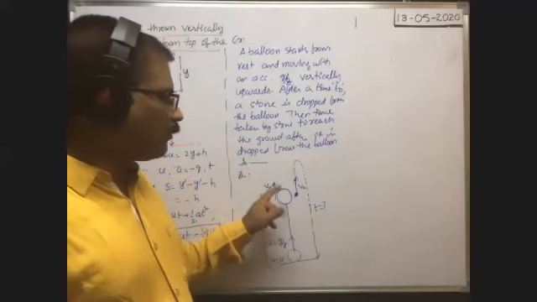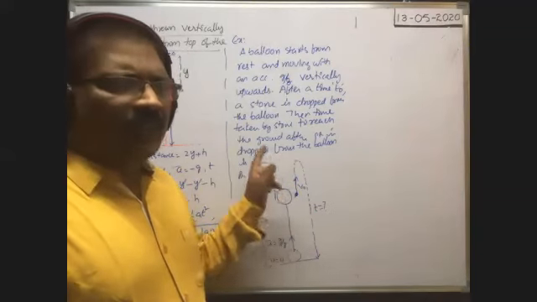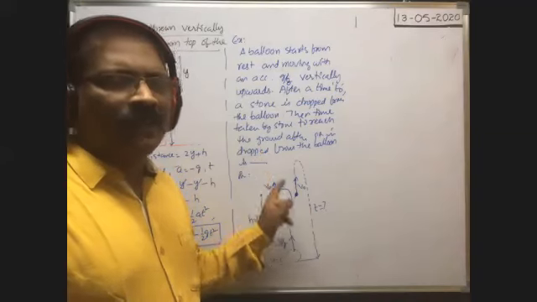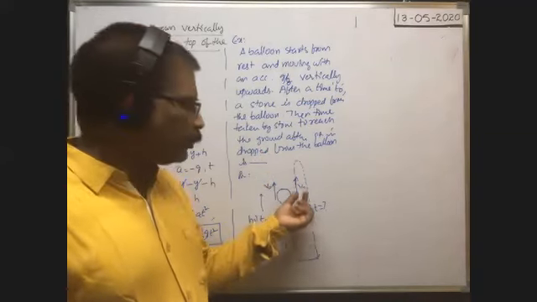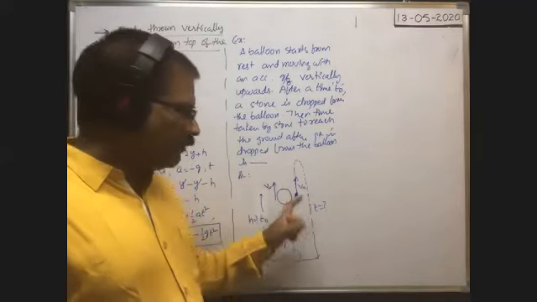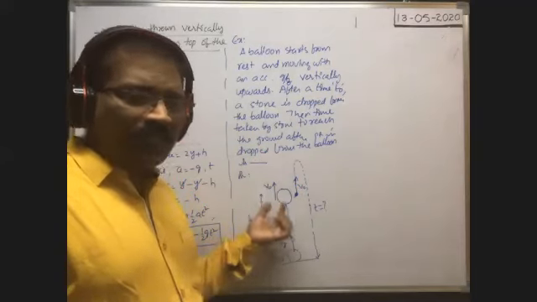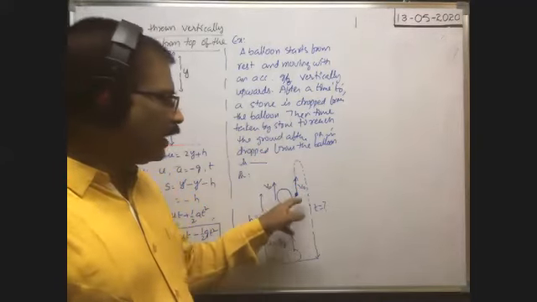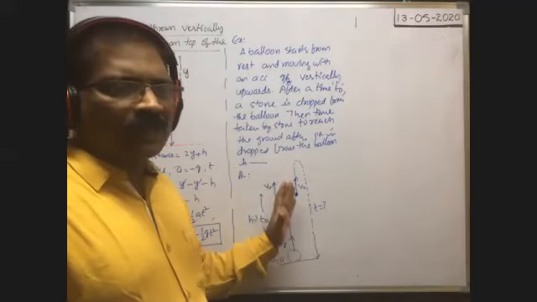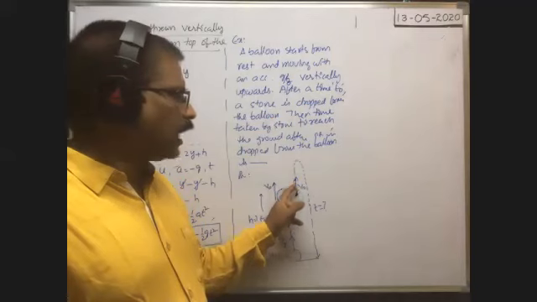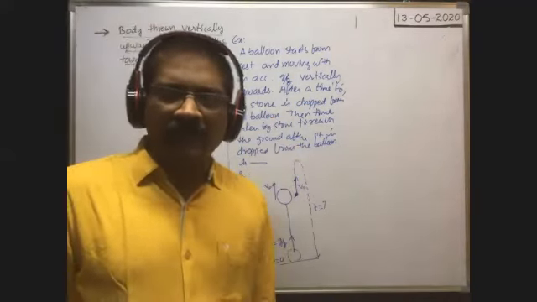That's why whatever the velocity of the balloon at the instant the stone is dropped, the stone is also having the same velocity in the same direction at that instant. But whenever it is dropped from the balloon, it is under gravity. The gravity pulls the stone in the downwards direction. Even when the stone is in the balloon, it is also pulled, but the balloon pushes the stone upwards. Here it comes under gravity only. It is just like a body thrown upwards from a certain height. Then the velocity of the body gradually decreases and becomes 0, and after that it comes down and reaches the ground. I think you could understand.